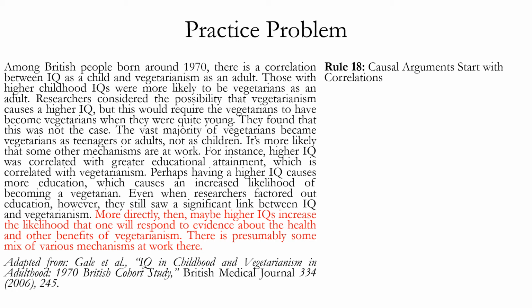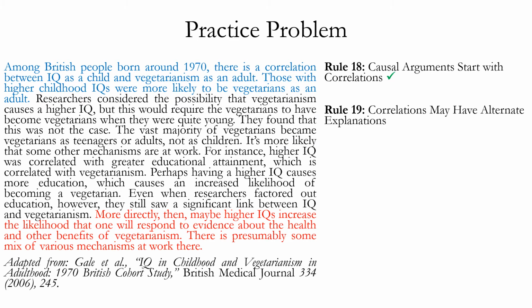Rule 18 says causal arguments start with correlations. So, does this argument have a correlation at its base? The answer is yes. You can see that in the first two sentences. It says, among British people born around 1970, there is a correlation between IQ as a child and vegetarianism as an adult. Those with higher childhood IQs were more likely to be vegetarians as an adult. So that's stating the correlation between IQ and vegetarianism.